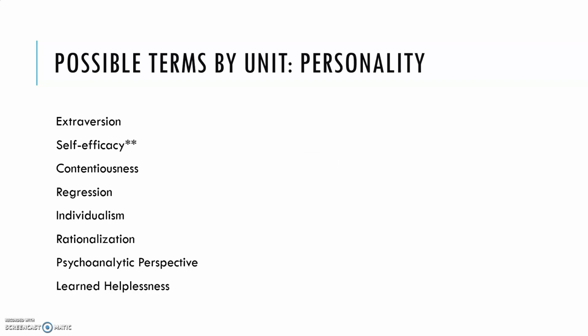Okay, next up, not super heavy, is personality. You don't see a lot of the Freudian stuff on here. In terms of Freud, you will see sometimes the defense mechanisms, and sometimes a question about psychoanalysis in and of itself. But other than that, id, ego, superego, I hadn't seen them on past exams. Doesn't mean that they can't show up. But typically when we're talking about personality, it's traits and the idea of self-efficacy, the idea of being able to do things for yourself, which goes with its opposite, learned helplessness.